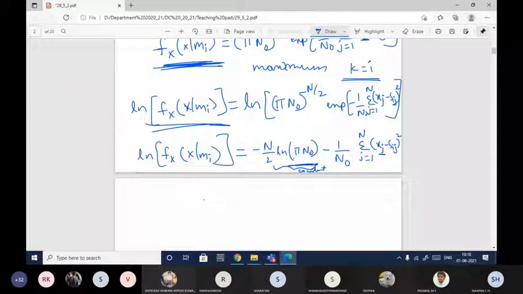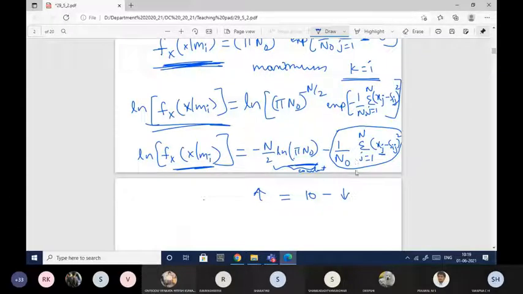Also, this is a constant. So the only option to maximize this function is to minimize this, because I have some constant value. Maybe I have taken an example, 10 minus this. If this is increasing, then the overall value will decrease; the overall value will increase only when this is decreasing.